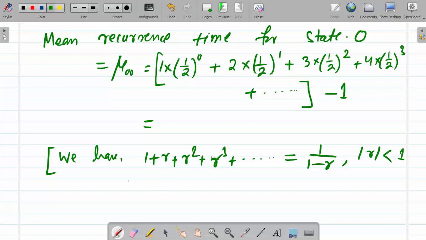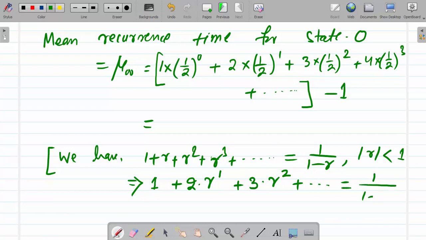Now differentiating both sides with respect to r, we get 1 plus 2 into r to the power 2 minus 1, r to the power 1, plus 3 into r to the power 3 minus 1, 2, plus up to so on. So this is equal to 1 by 1 minus r whole square.